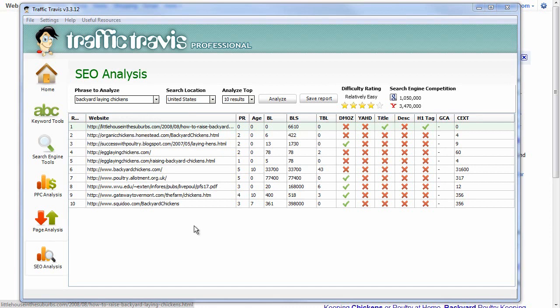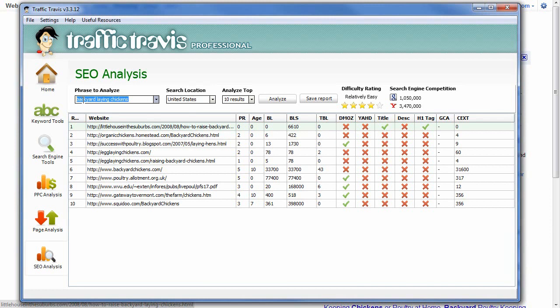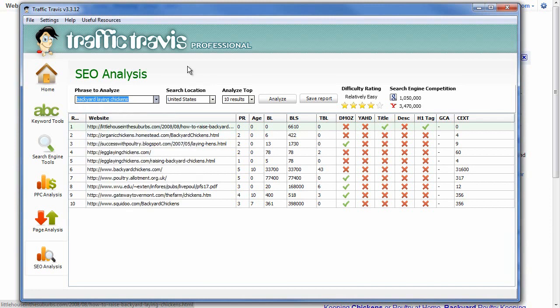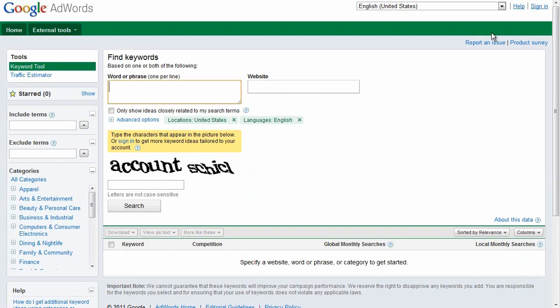But for this keyword, I like the results. I don't think there's too much competition. So I'm going to copy this and take it to the next stage of our research, which is the traffic analysis. To analyze the traffic, we're going to go back to another Google site. This is the Google Keyword Tool. A link for it will be down below this video, where you can do a search for Google Keyword Tool.